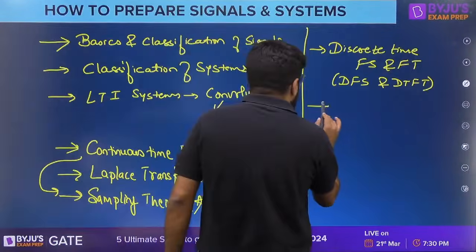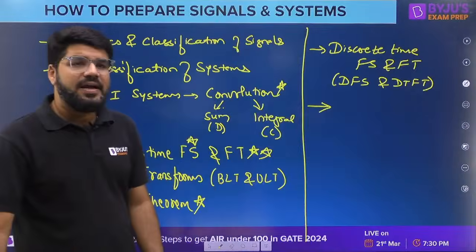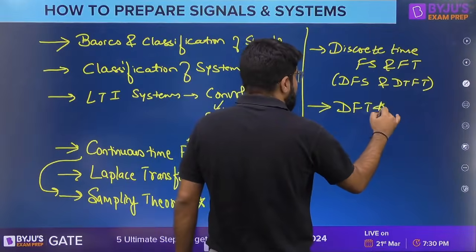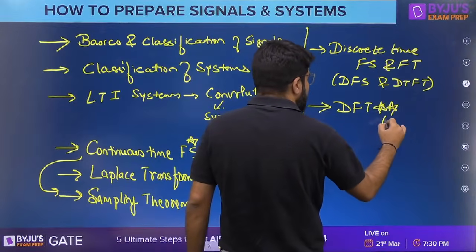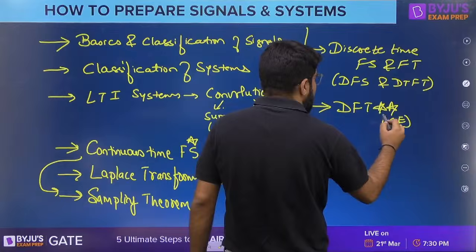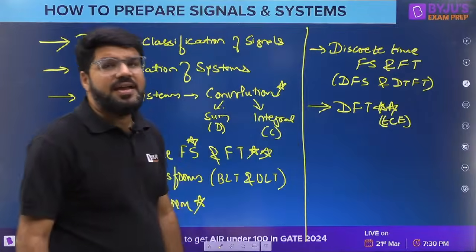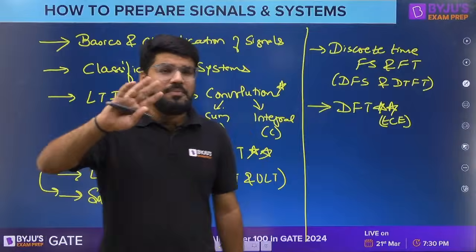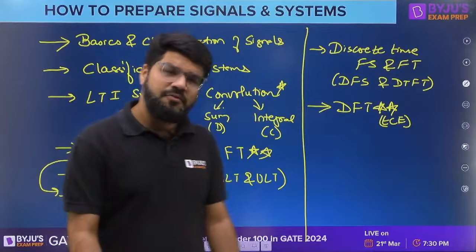Moving ahead, the DFT is going to be extremely important for EC. For EC, DFT is very important. Almost every year they try to make a good question from the DFT.